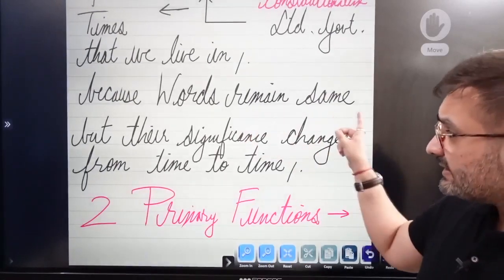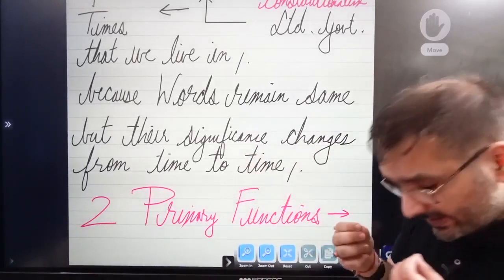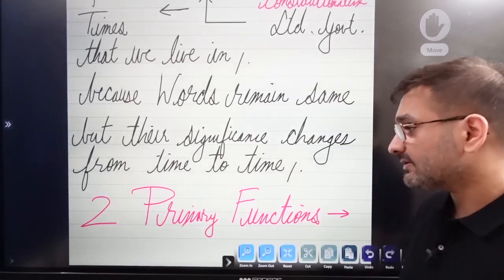Because words remain the same, but their significance changes from time to time. You will definitely write this sentence in your answer. That is the interpretation of the constitution.